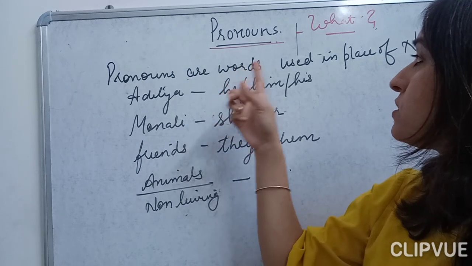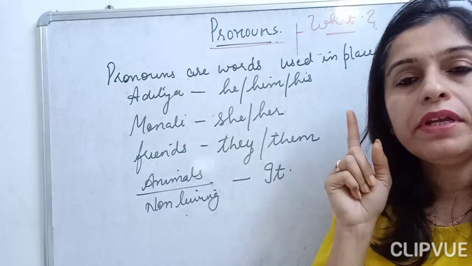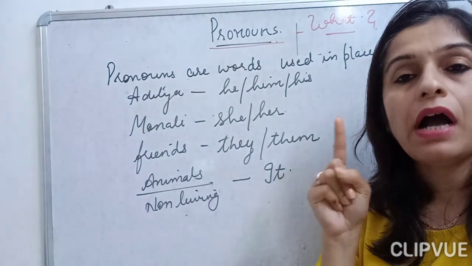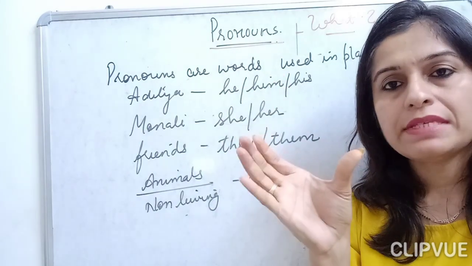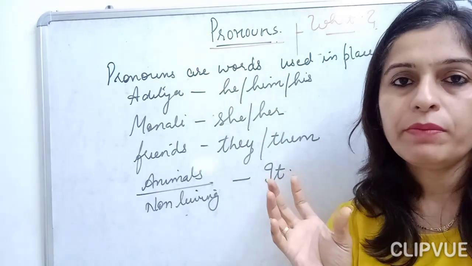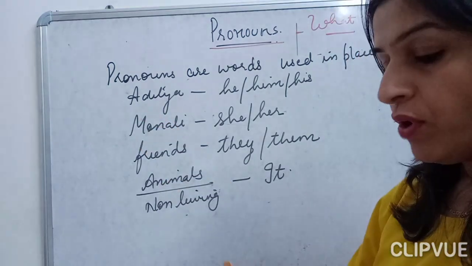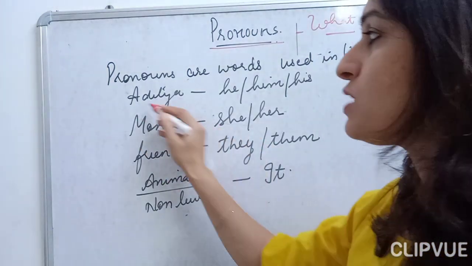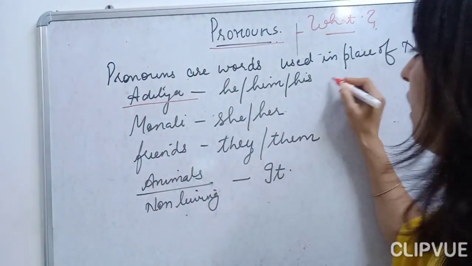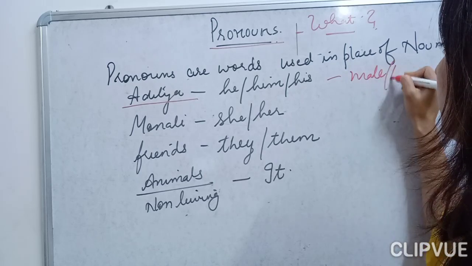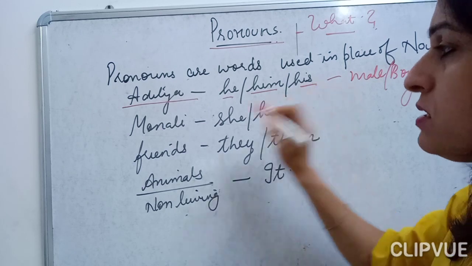What are pronouns? Let's come to the definition of the pronoun, children, after doing the examples. Pronouns are the words used in place of the nouns. The words that we replace our nouns with are called the pronouns. From the word itself, from the topic itself, you will be able to understand what the pronouns are. Now see, for Aditya in the last paragraph we have done, which pronouns can we use for a male, for a boy? Okay, we can use he, him, his.